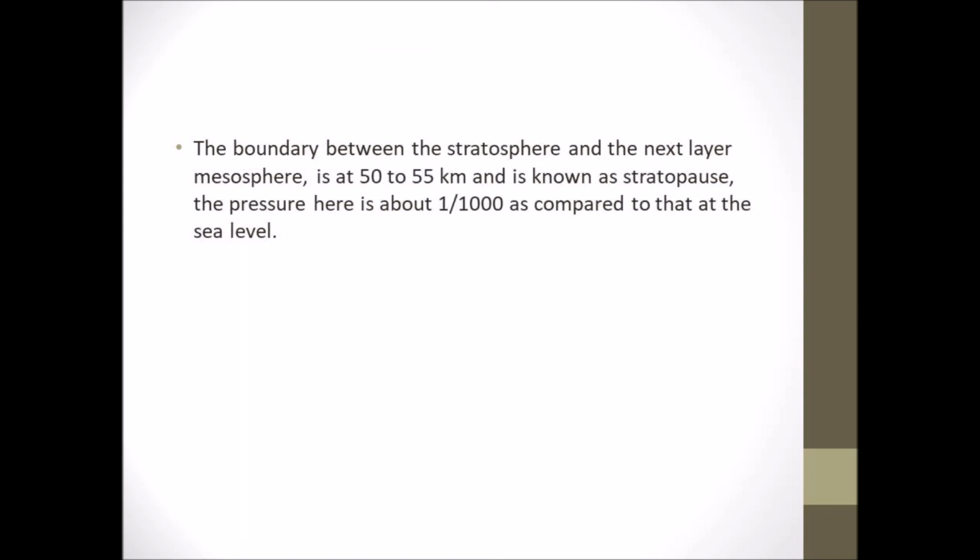The boundary between the stratosphere and the next layer, the mesosphere, is at 50 to 55 km and is known as the stratopause. The pressure here is about 1 by 1000 as compared to that at sea level. The stratopause is the boundary between the stratosphere and the mesosphere at 50 to 55 km, and the pressure there is 1 by 1000 of that at sea level.